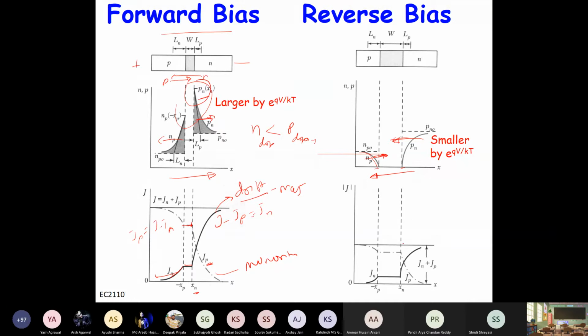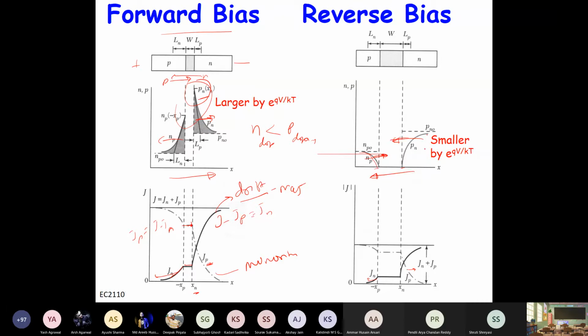And what was the current? Now again, this is the diffusion current, right? And here also, the slope is large here, and the slope is getting smaller.